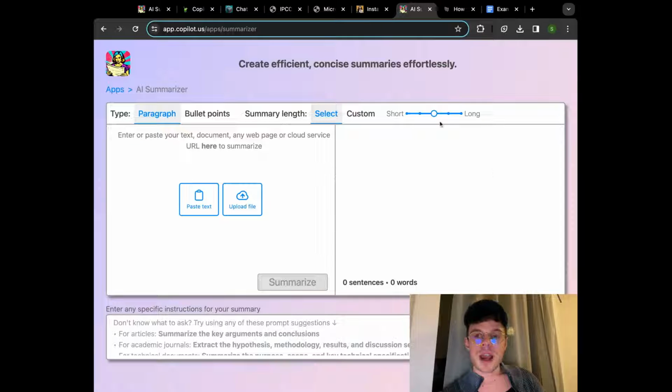After that, to the right, we will see all the summaries that we are working with. So on the left is the piece of content that we uploaded, and to the right there will be the summarized information. Underneath that, you can see that there is also a way to add additional summaries. So for example, if you're working with a very complicated academic paper, you can have a prompt to summarize the key arguments and conclusions, so that it's not just a regular vague summary, but something extremely specific that you want to get.